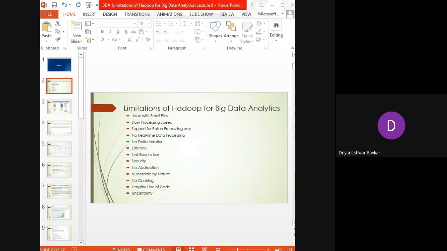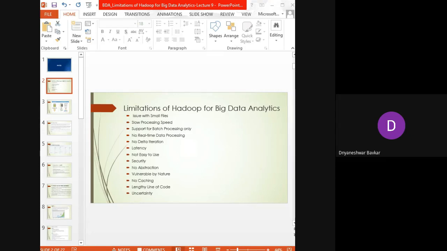As said earlier, Hadoop works in batch processing, so real-time data processing does not take place. It takes a huge amount of data as input, processes it, and produces the final result afterwards.